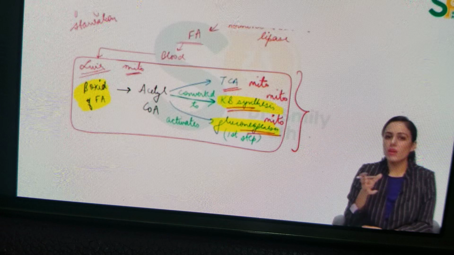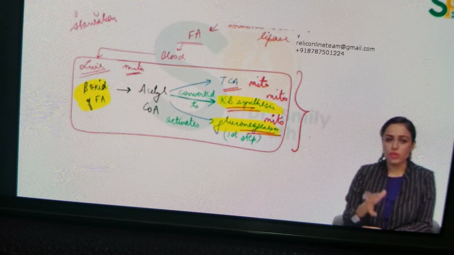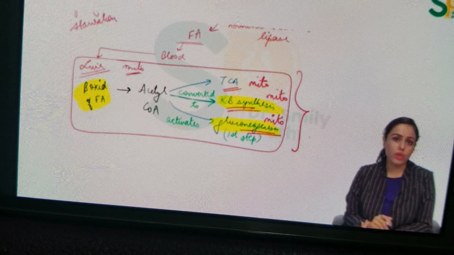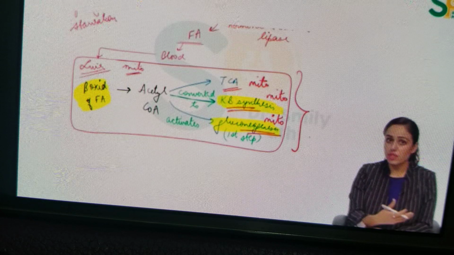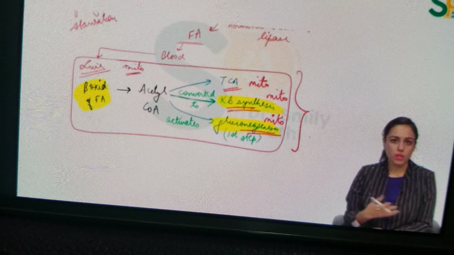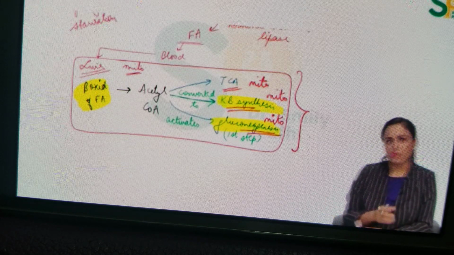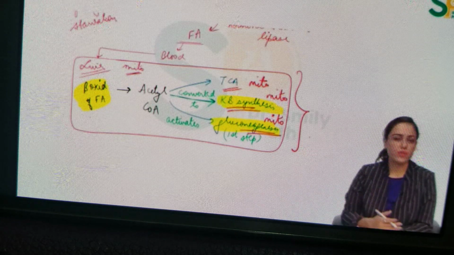And if heart and brain also have glucose as the preferred fuel during starvation, I'm specifically talking about starvation when I'm talking about ketone body, because you know in fasting ketone body synthesis is not occurring. We are daily fasting during the night time, right? But we are not having ketone bodies raised in our blood. So fasting is of shorter duration, starvation is of longer duration. Ketone body synthesis occurs only during starvation.